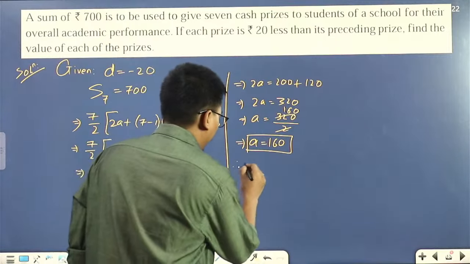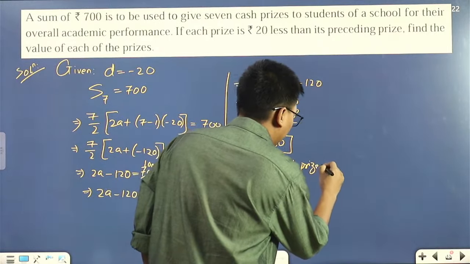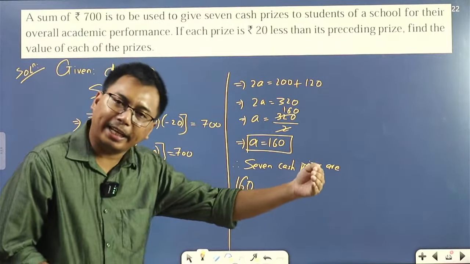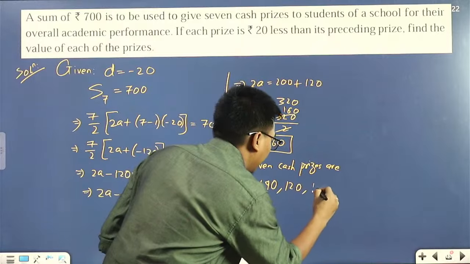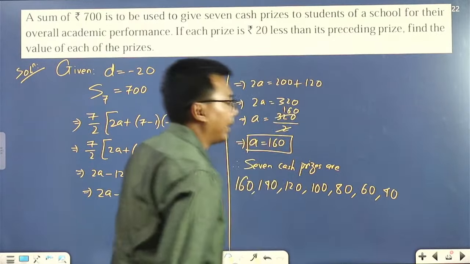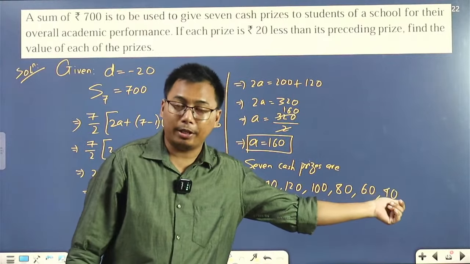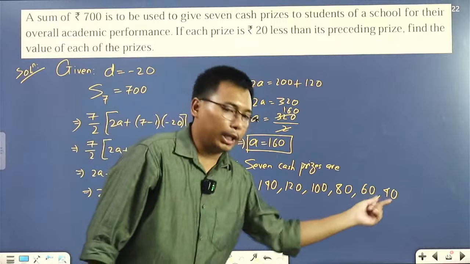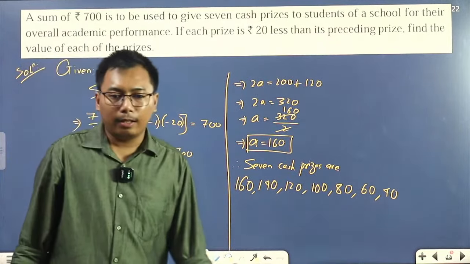160. Therefore, the 7 cash prizes are: first 160, second decreases by 20, which means 140, then again 120, then 100, then 80, then 60, then 40. How many cash prizes? 1, 2, 3, 4, 5, 6, 7. Don't write 20. We don't have 8 cash prizes, it's up to 7. If you don't believe, you can add these and you'll get 700. I hope it's clear.